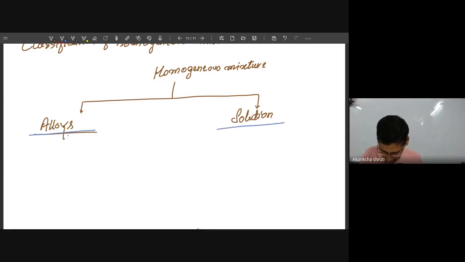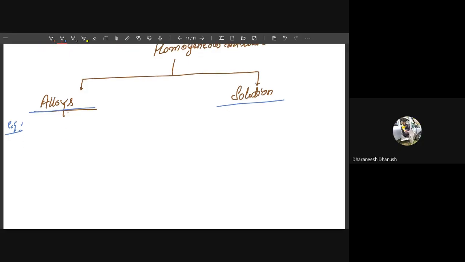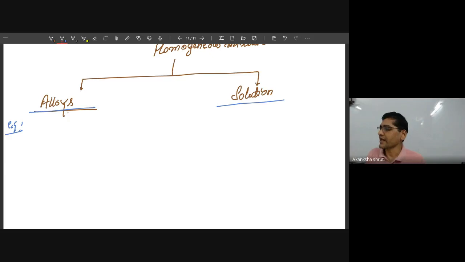So write the various examples first, so that you can understand their characteristics very easily. Say certain metals that we are observing are not pure metals. Like iron, what we are observing consists of only one kind of particle called iron.